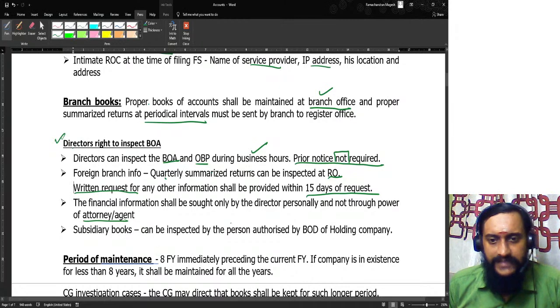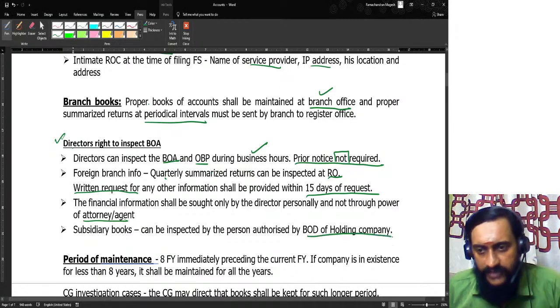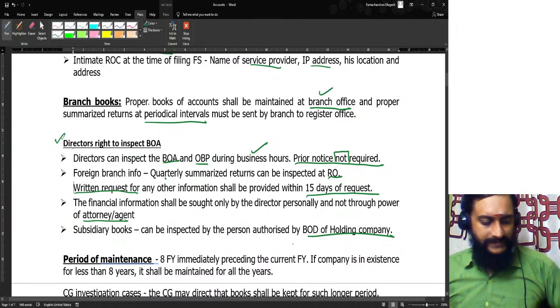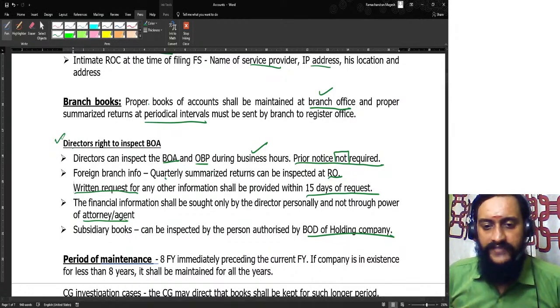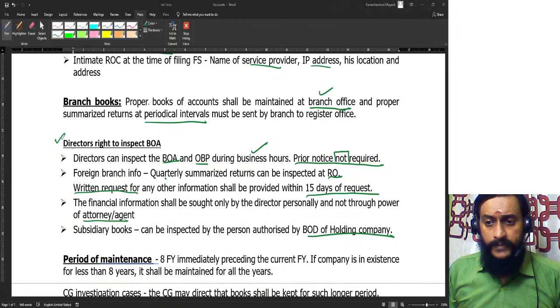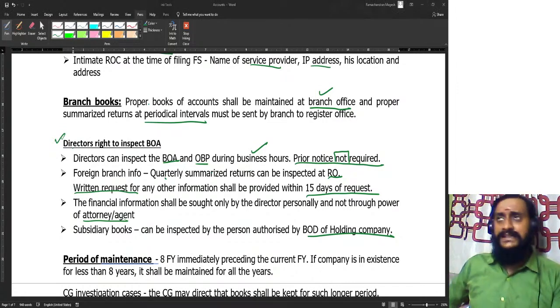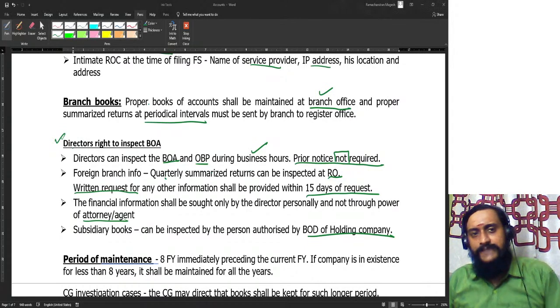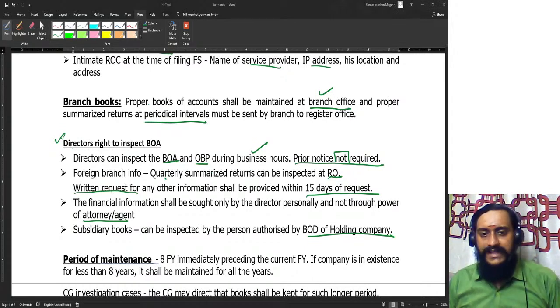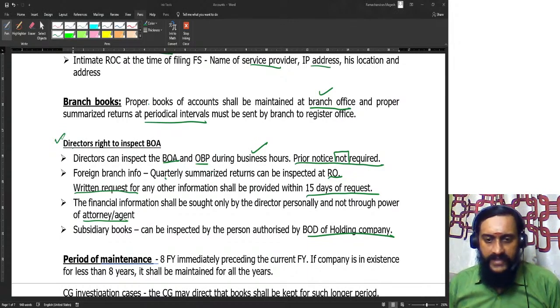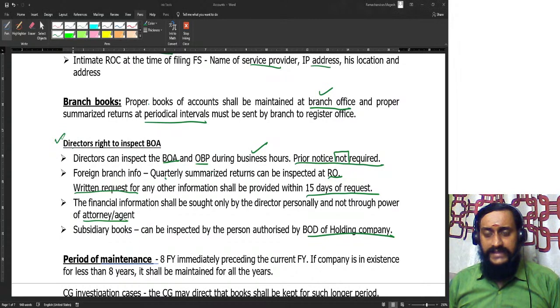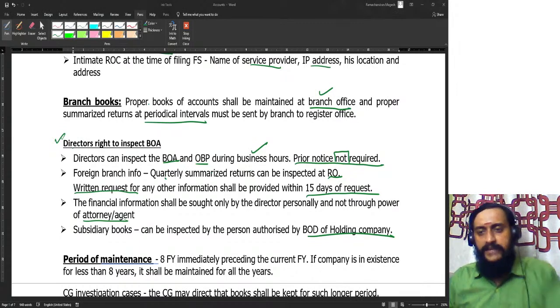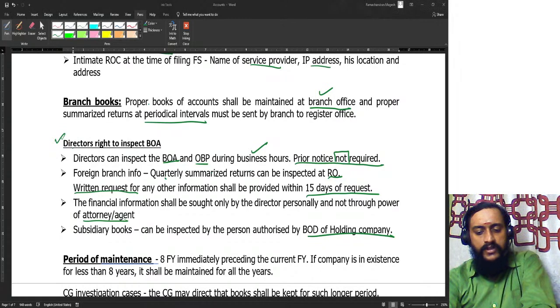Subsidiary books can be inspected by any person who is authorized by the board of directors of the holding company. So please do understand, can a director inspect the subsidiary's books of accounts? Yes, a director can inspect the subsidiary's books of accounts. But if a director wants to inspect the subsidiary's books of accounts, he should have been a person who is authorized by the board of directors of the holding company.